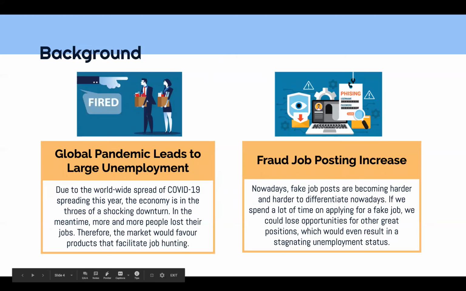And the second motivation comes from our personal experience as new graduate students. Both of us are looking for internships or full-time jobs recently. We found out that some fraud job postings are hard to detect. If you invest time or energy into fake jobs, you might lose other opportunities. Therefore, we want to create a fake job detector to help all job hunters avoid those fake jobs.